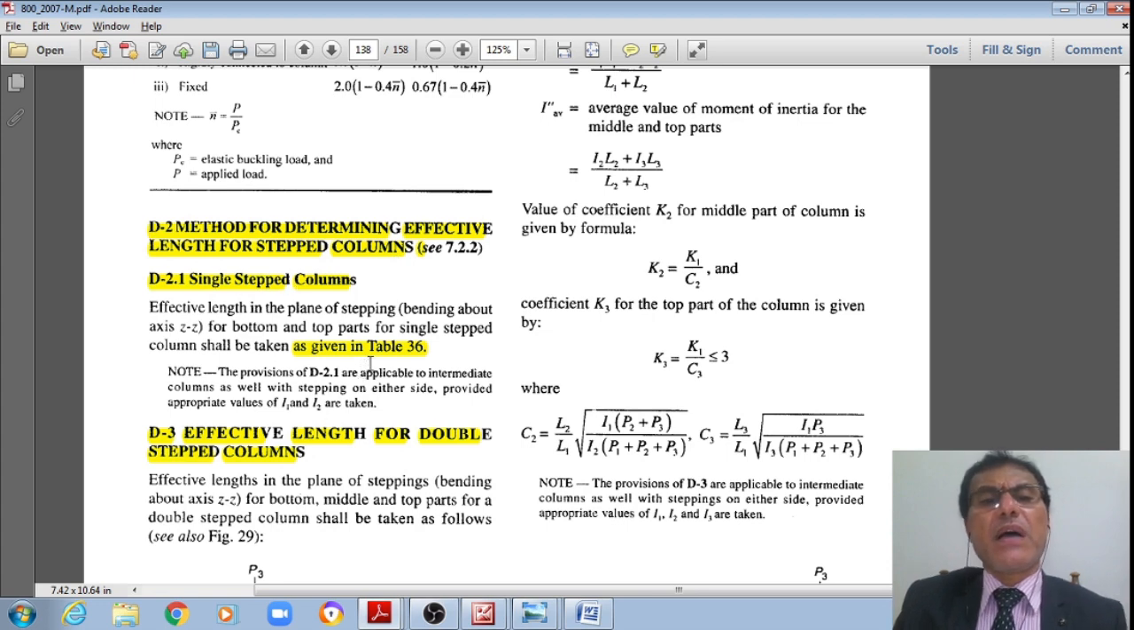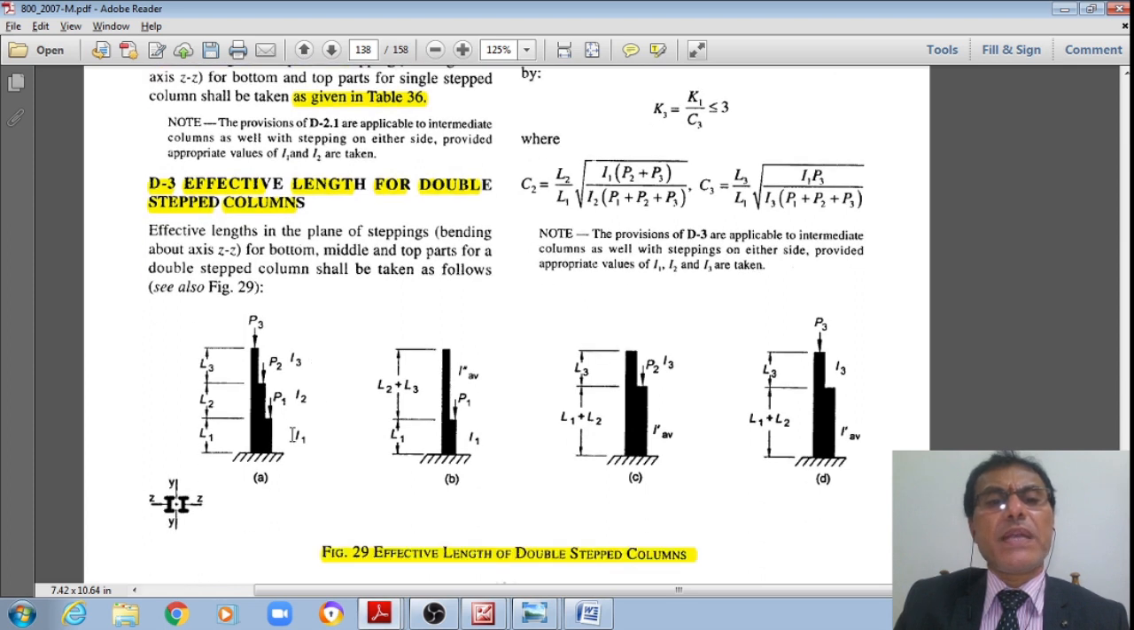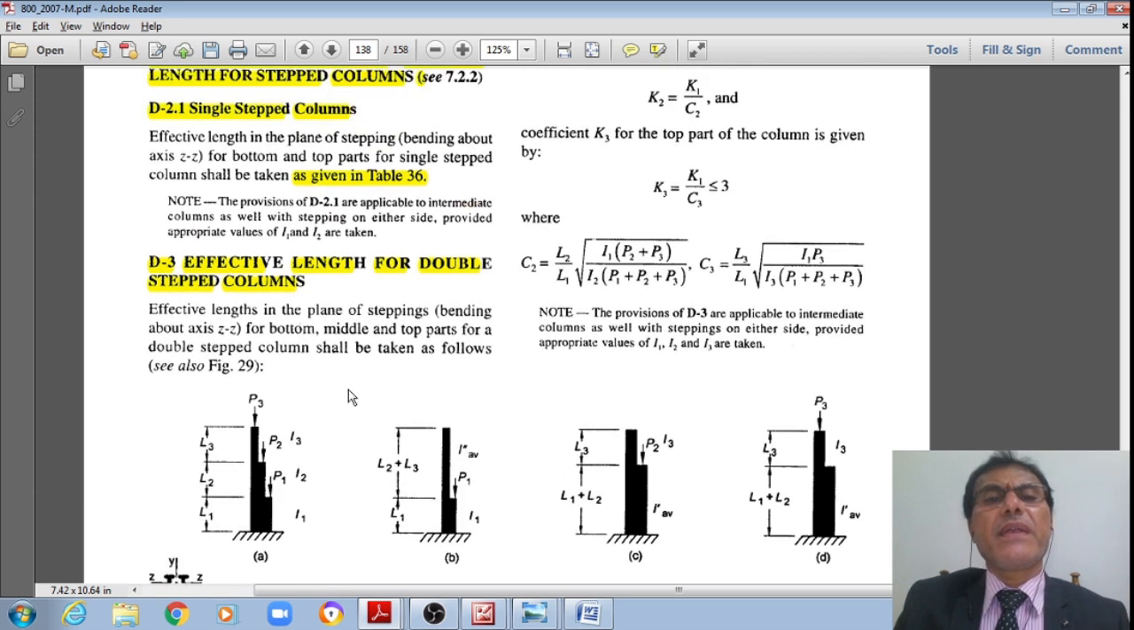Single stepped columns are given in table 36. The effective length factor for double stepped columns is given like this. Now you can see that this is a single stepped column, student. And this is the double stepped column. For these stepped columns, these effective length factors are given.